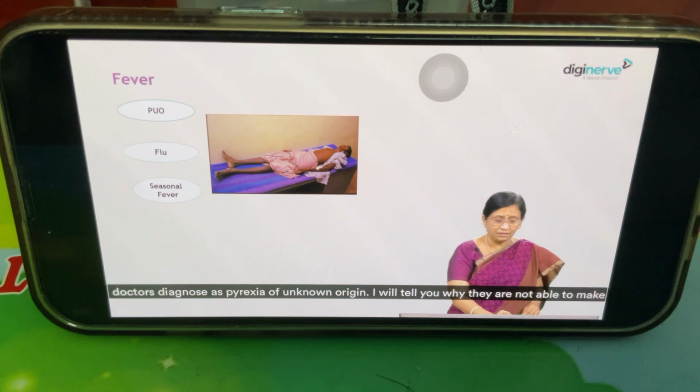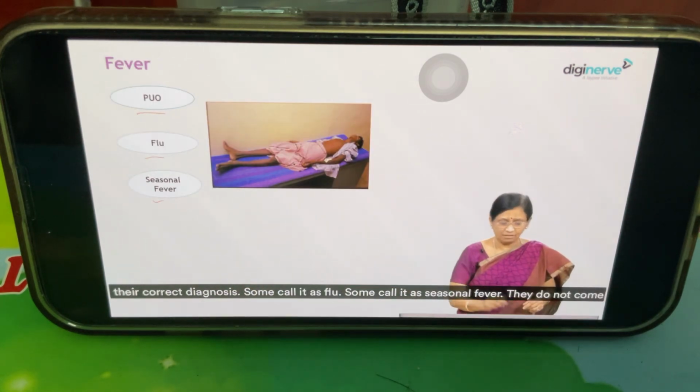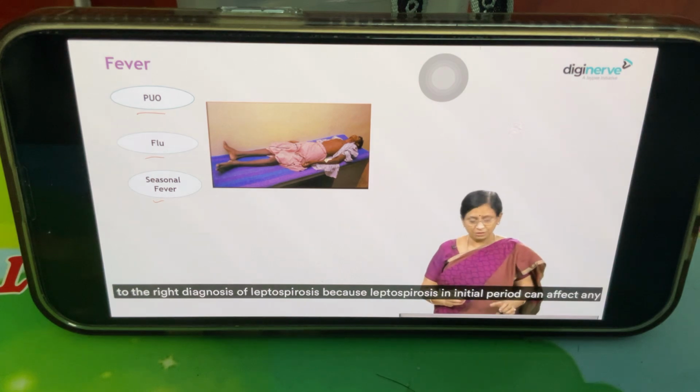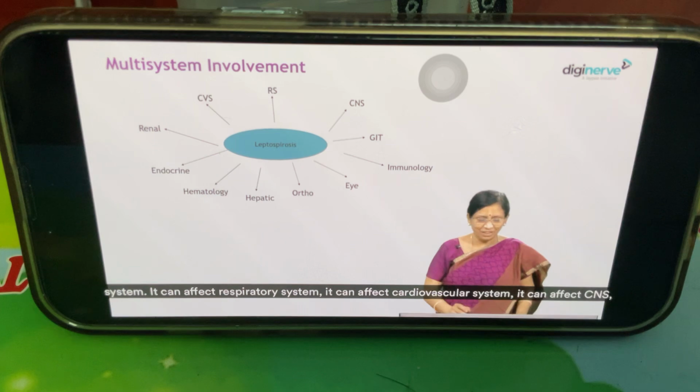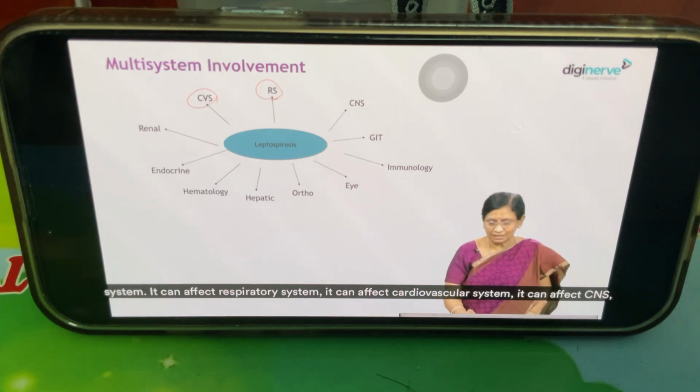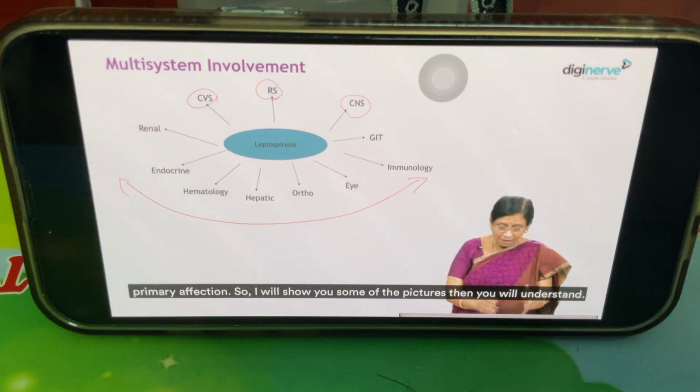Unfortunately, doctors diagnose it as pyrexia of unknown origin. I'll tell you why they are not able to make the correct diagnosis. Some call it flu, some call it seasonal fever. They don't come to the right diagnosis of leptospirosis because leptospirosis in the initial period can affect any system. It can affect the respiratory system, the cardiovascular system, the CNS, any system for that matter. So symptoms vary a lot depending upon the primary affection. So I'll show you some of the pictures, then you will understand.